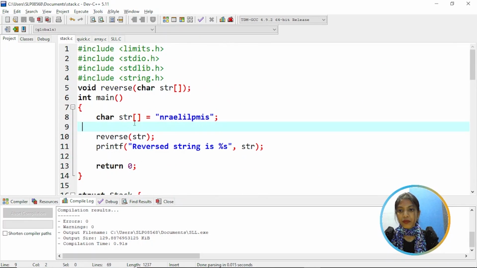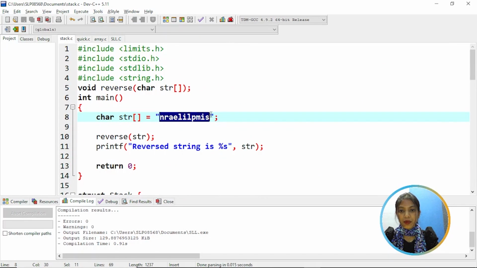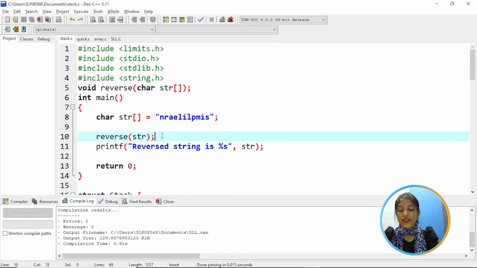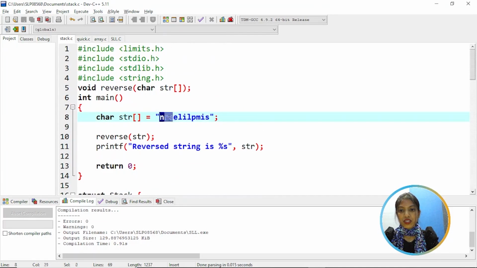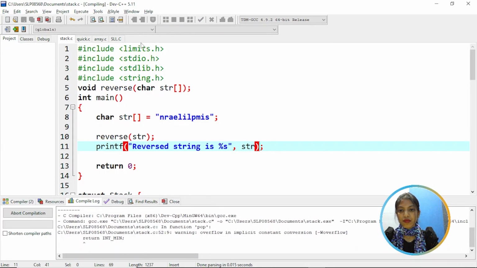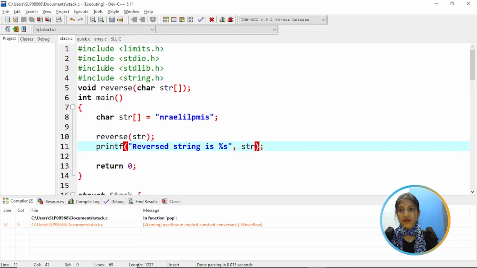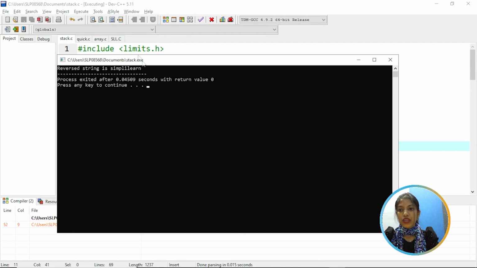And then coming to the main function, here we have a reverse string, and here we are reversing a string. So we are calling the reverse function, which is this, and it tries to reverse this string and get back to its original form. So it prints the reverse string. So let's try to execute it. So as you can see here, reverse string is Simplilearn.